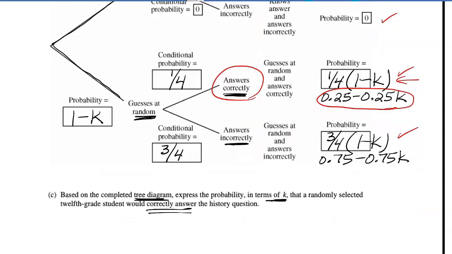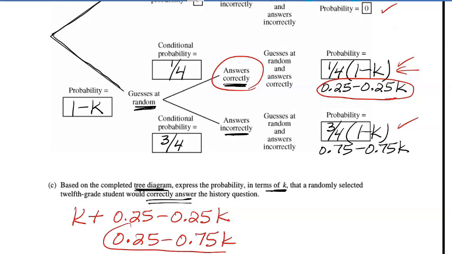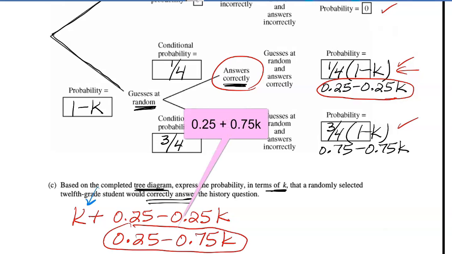So in terms of k, we would have k plus 0.25 minus 0.25k. This would be an expression representing the proportion of 12th grade students who correctly answered the question, whether they guessed, like these people who guessed, or whether they actually knew the answer. We can simplify this a little bit. It looks like 0.25 plus 0.75k. That's just adding like terms. You can add this k with this minus 0.25k.